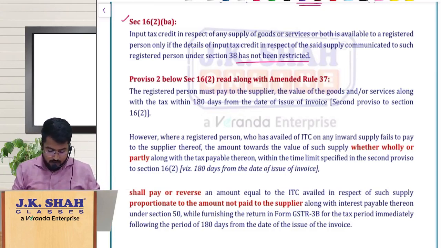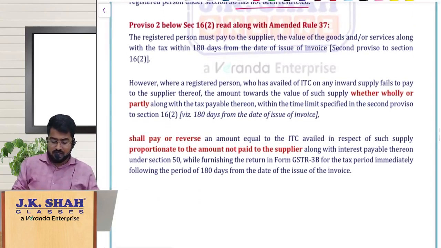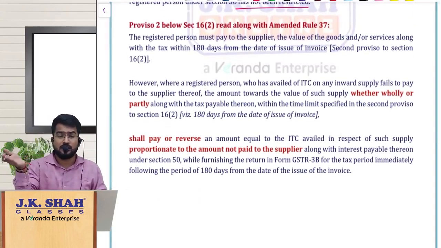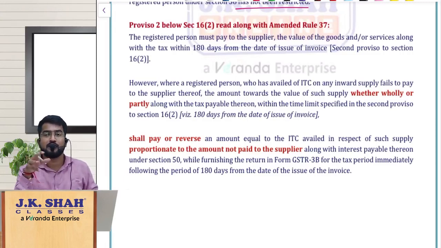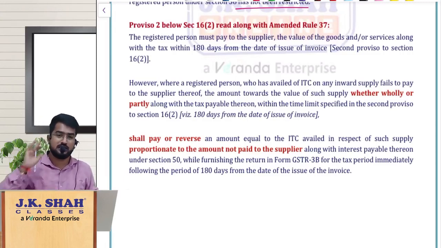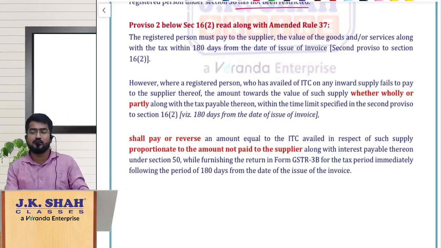Fine. So next, if you remember, there is a proviso below section 16 subsection 2 saying that the recipient has to make the payment to the supplier, the value and GST, within 180 days from the date of invoice.